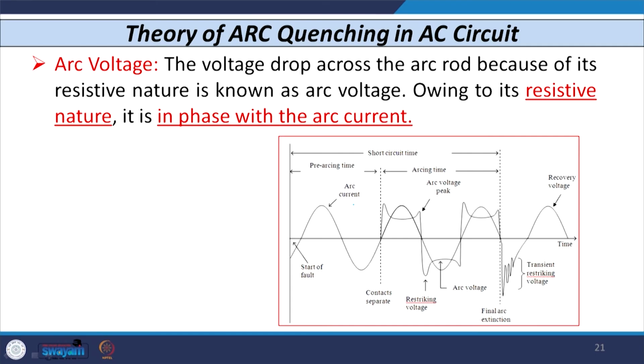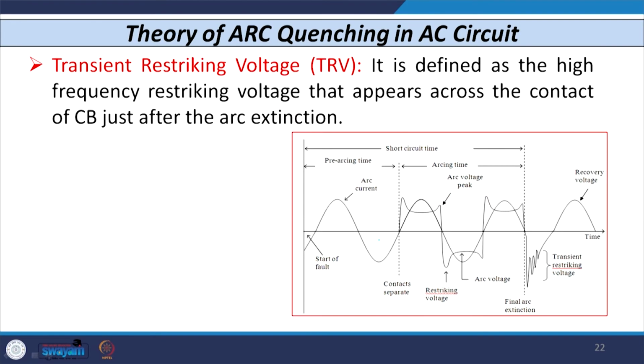So, you can see that, as I told you, the arc current is somewhere here, whereas the arc voltage is available immediately when the contact of the circuit breaker starts separating. The next phenomenon is known as the transient restriking voltage, also known as the TRV. Transient restriking voltage is defined as the high frequency restriking voltage that appears across the contact of the circuit breaker immediately after the arc extinction.